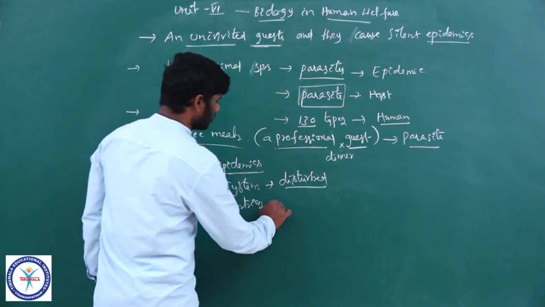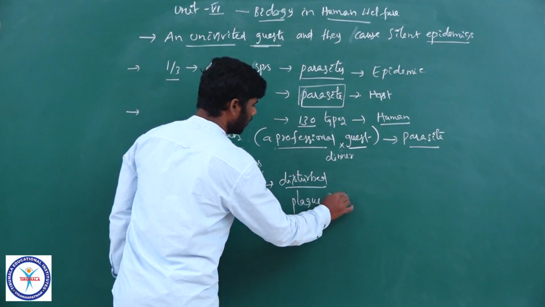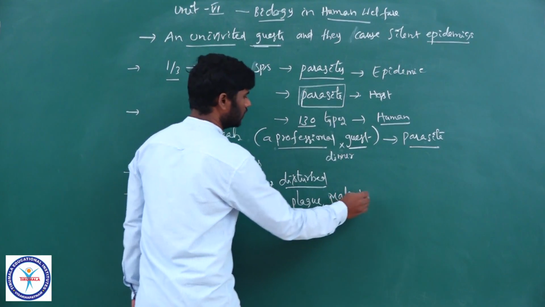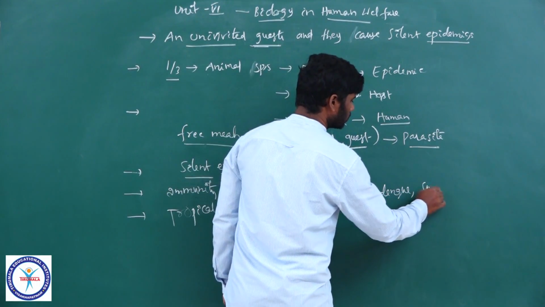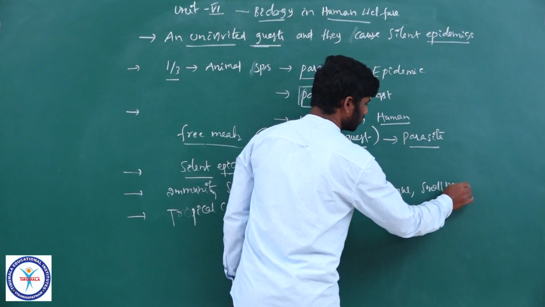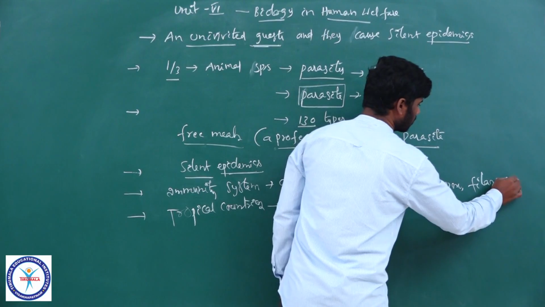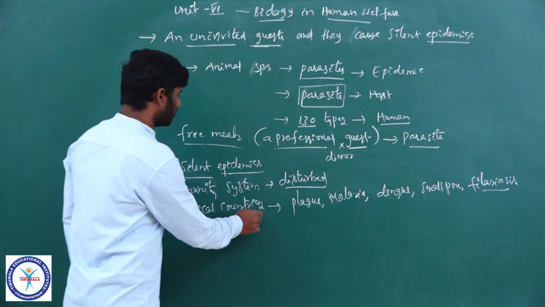In tropical countries, several diseases like plague, malaria, dengue, smallpox, filariasis. And these are the different types of diseases seen in tropical countries generally.